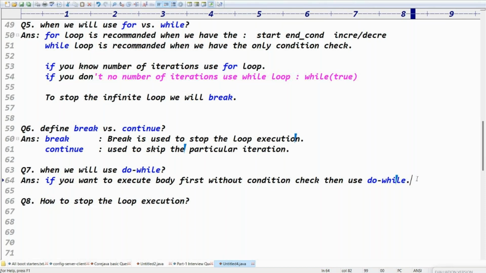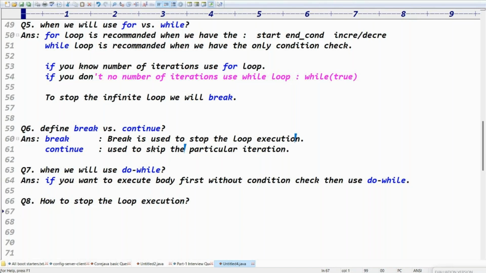While means first the condition is checked, then it enters the loop. Do while means the body executes first without a condition check, then the condition is checked. So in do while, the body is definitely executed first, right?